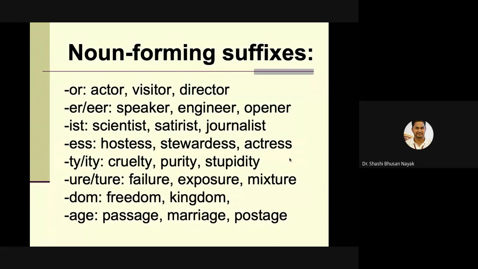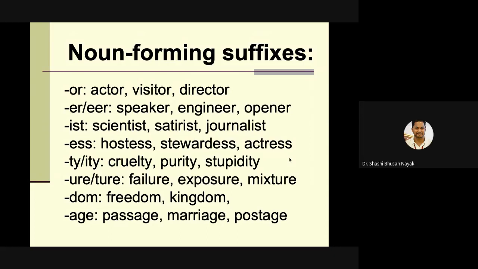Suffixes ER or OR: speaker, engineer, opener. IST: scientist, satirist, journalist. ESS: hostess, stewardess, actress. Then TY or ITY: cruelty, purity, stupidity.